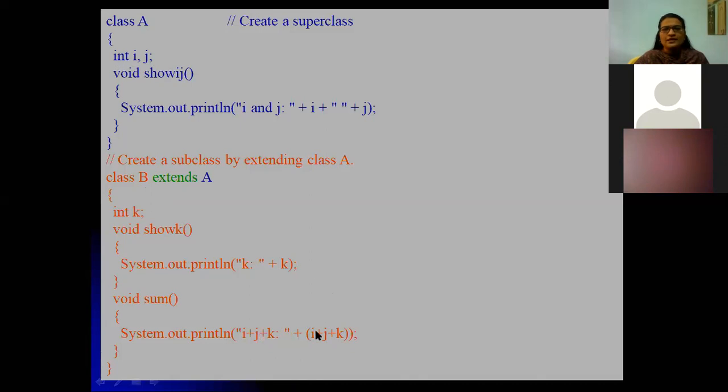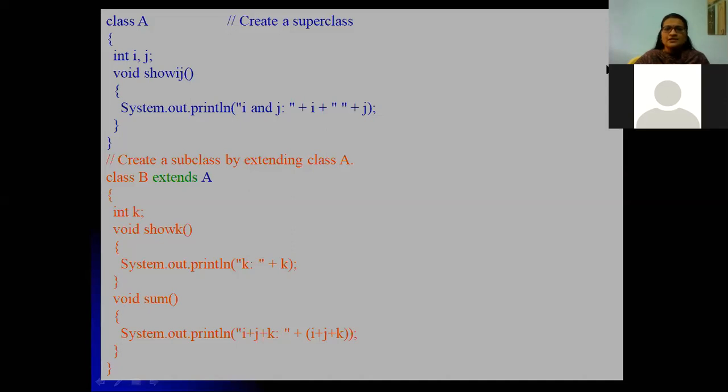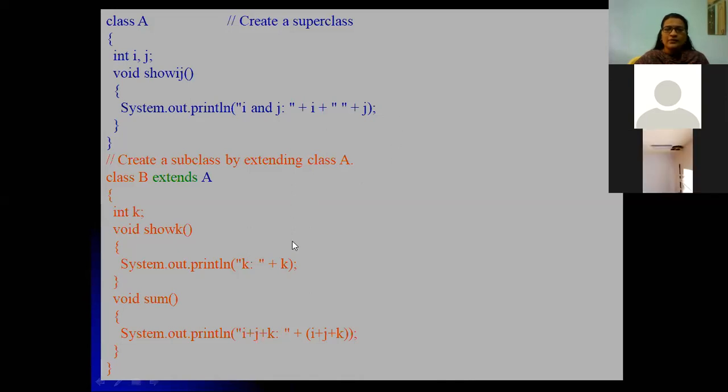We are summing up all those values so that the subclass can make use of the variables available in the superclass also. I mean, our subclass can inherit all the properties, the methods as well as the variables, that are available with the superclass.